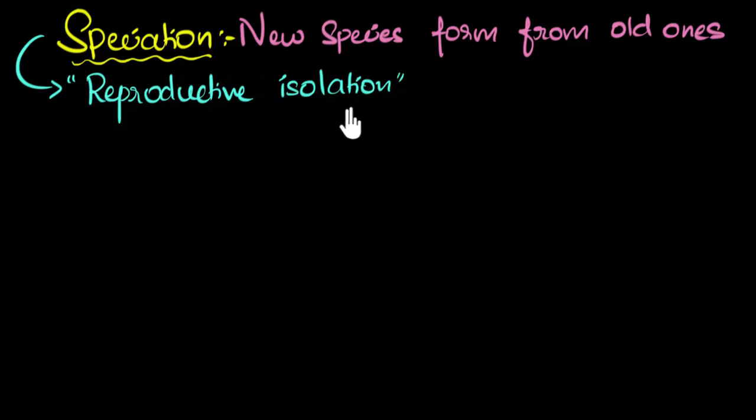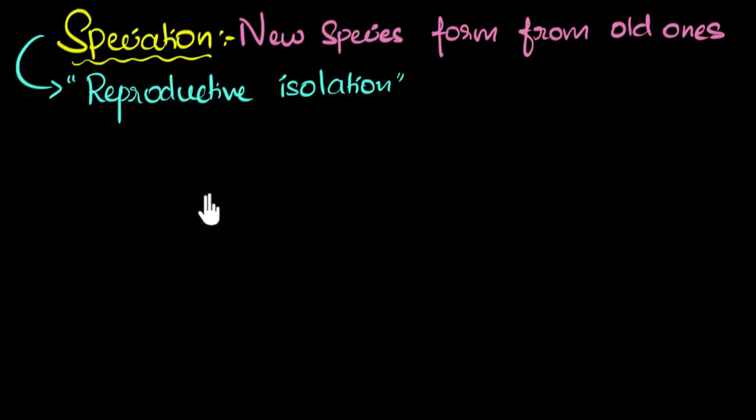Well, it basically means that we need to make sure that there are at least two groups of the same species that are not reproducing with each other. That's the whole idea behind reproductive isolation. If you can maintain two groups which do not reproduce with each other, then we will see as time passes by, they will both evolve separately into two different species, okay? And now if you're wondering how does that happen, let's look at a particular example.